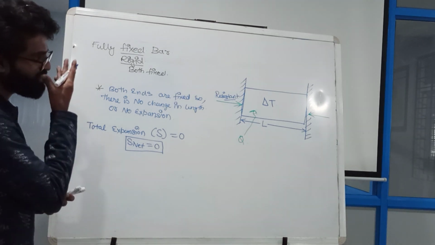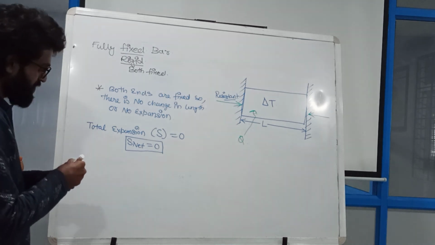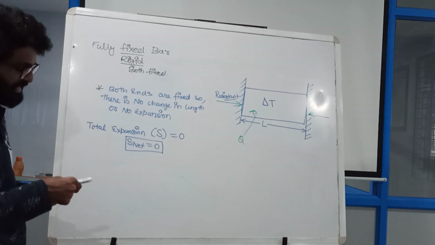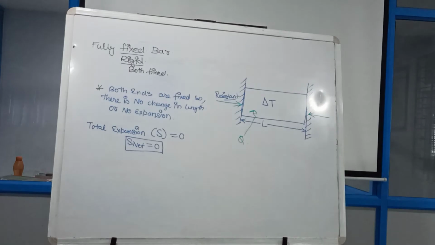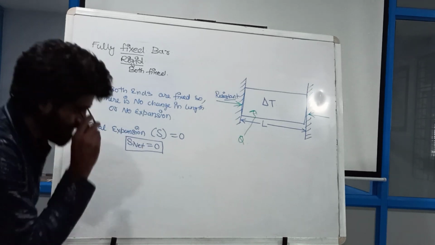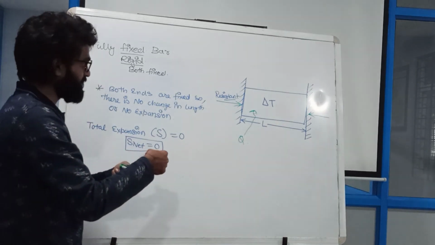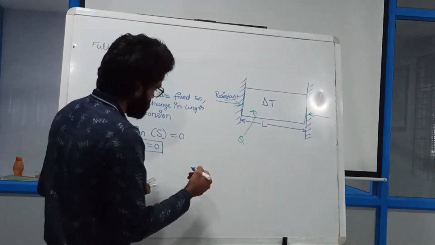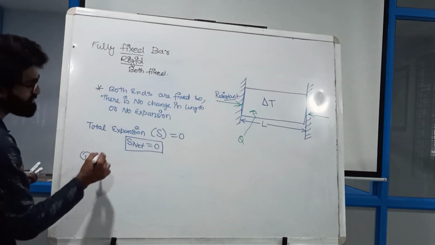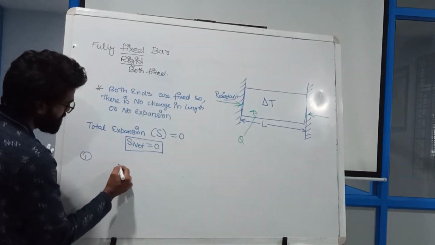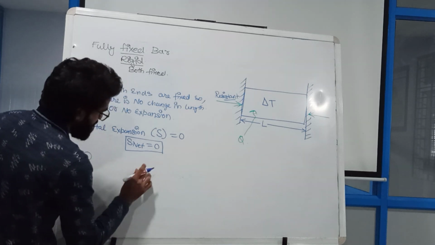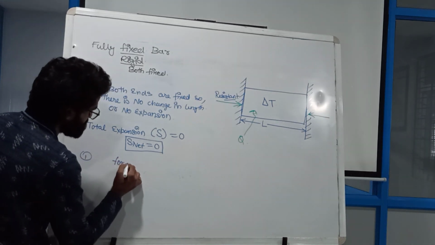So how am I going to calculate the stress? First of all, I am going to divide this particular diagram into two. First I am going to consider the diagram for free expansion.